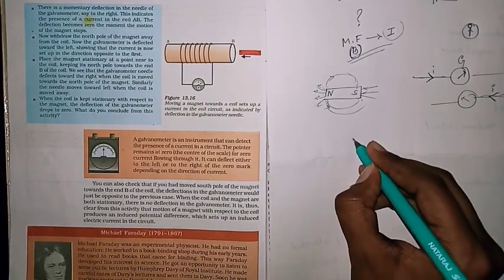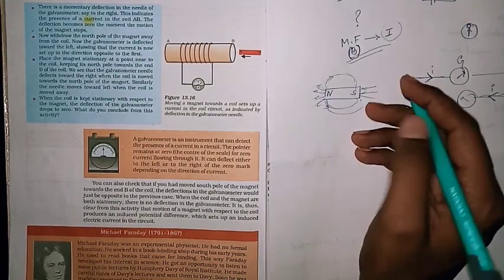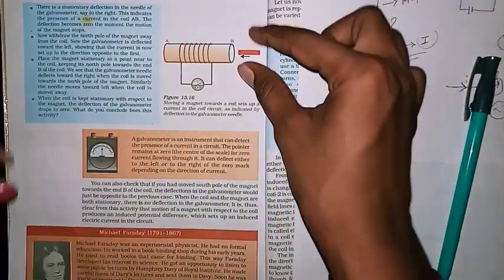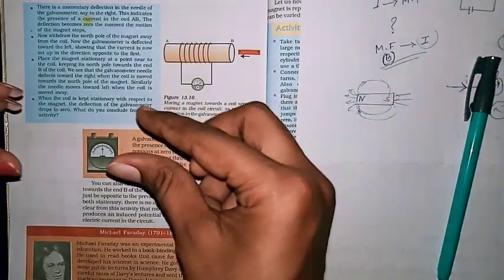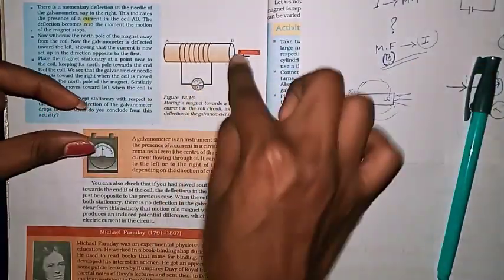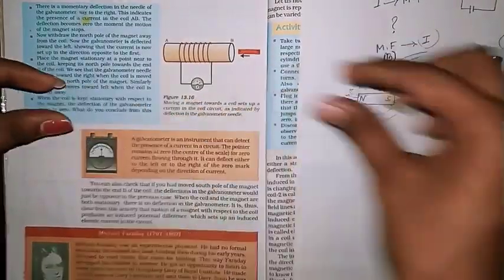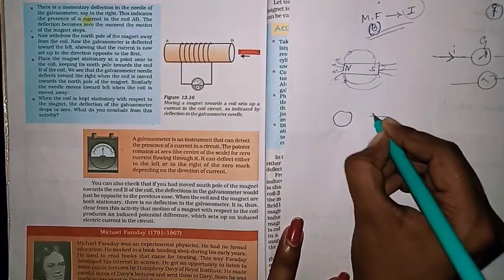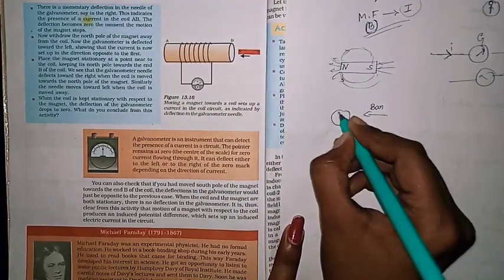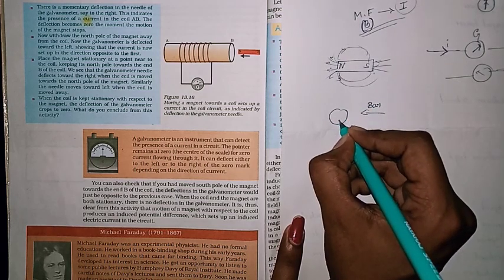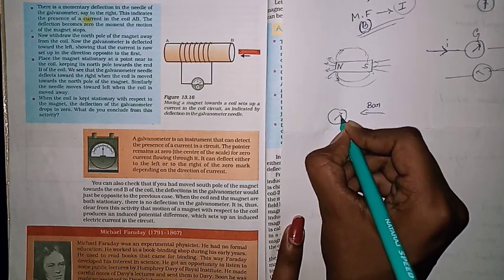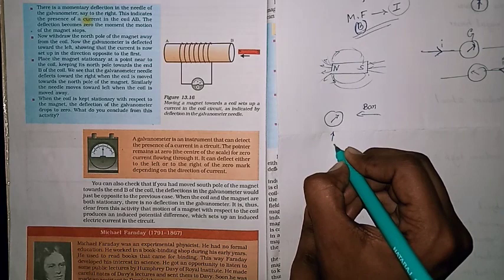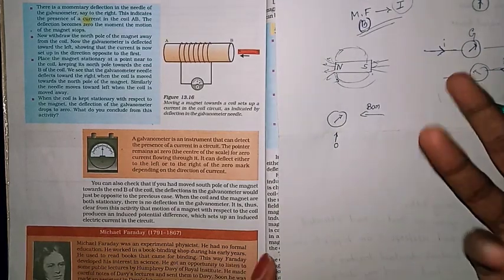When the bar magnet is stationary, what did Michael Faraday do? He took the bar magnet and induced it. Induced means he moved it towards the cylindrical coil and kept it there. When he moved it, that time the galvanometer shows the deflection. When he induced the bar magnet into the cylindrical coil, the galvanometer shows deflection to the right, and when it came near, it stops again. It came to 0. That means there is no current.